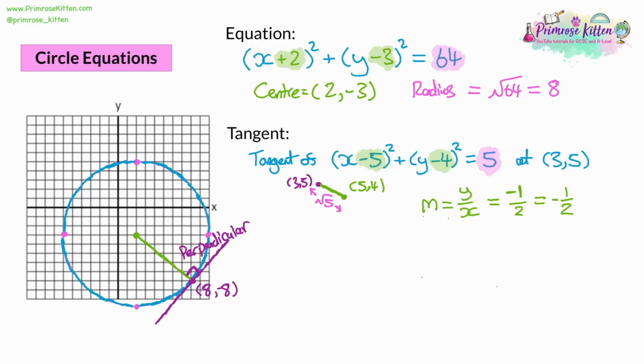We could do the centre to the point on the tangent. So you could do change in y from 4 to 5, which is +1. But then the change in x in that same direction will be from 5 to 3, which will be -2. So that's just another version of writing -1/2. What you can't do is mix and match, going from the outside to the inside for one, and then from the inside to the outside for the other. You always have to start at the same point for both the x and y parts of the coordinate.